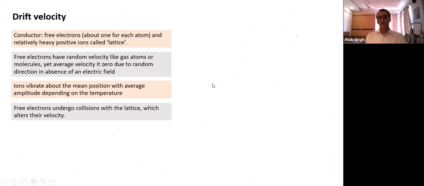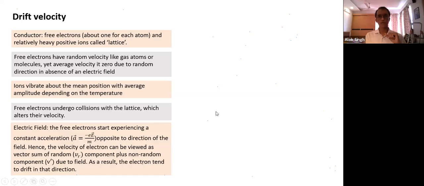Okay. What is happening? These free electrons undergo collision with the lattice, which alters the velocity. So they keep moving in a straight path until they suffer a collision. Why do they keep moving in a straight path? There's no force acting and there's no field. And if there is no force, no field, they keep moving at constant velocity. And when they undergo a collision, then the velocity changes. So what is changing the velocity? The collision is changing the velocity. Until then, they keep moving in a straight path with a high speed.